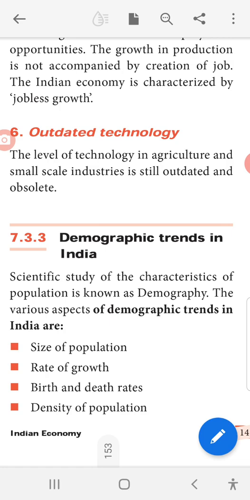Okay, demographic trends are related to what? That is size of population, rate of growth, birth and death rates, and density of population. Size of population means the amount of population. Rate of growth means how it is increased. Birth and death rate means how much of the birth and also how much of the death. Density of the population means how many people are settled per square meter.